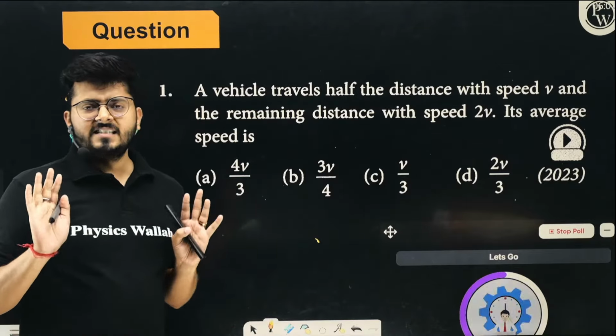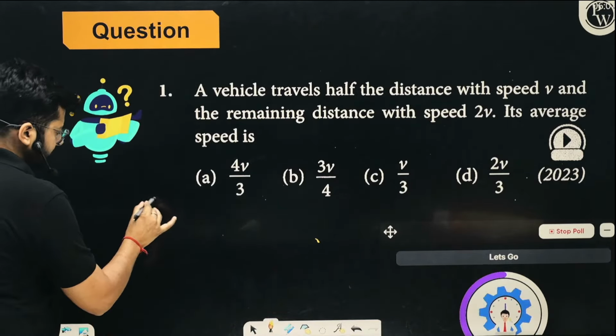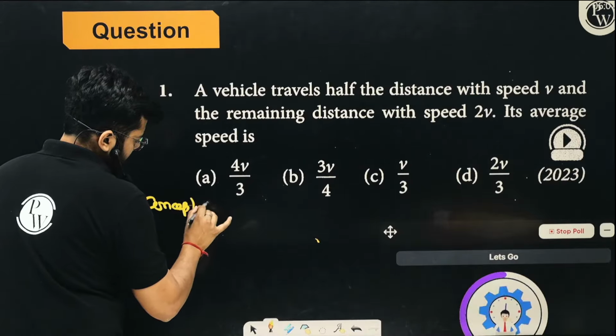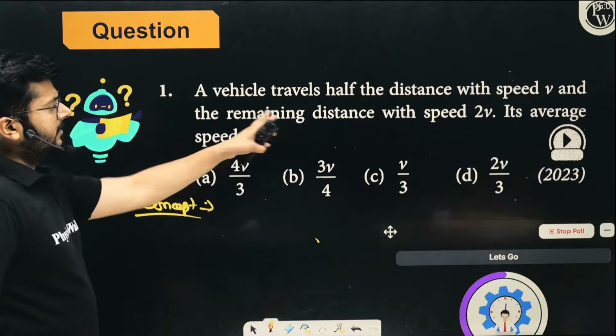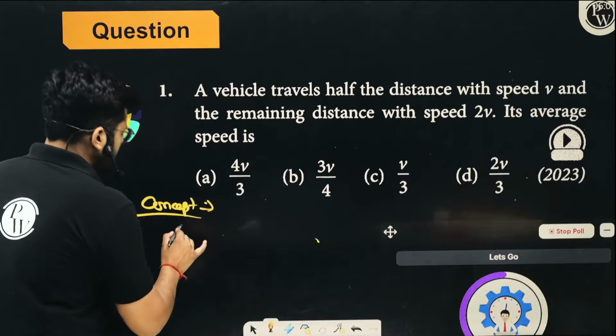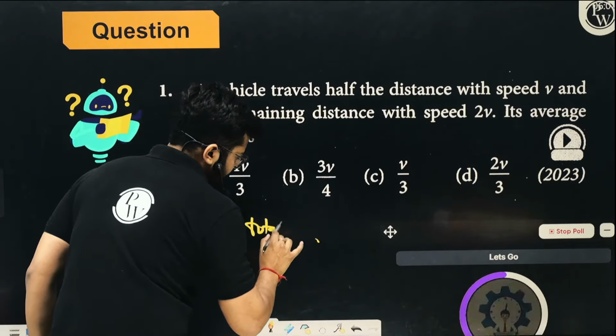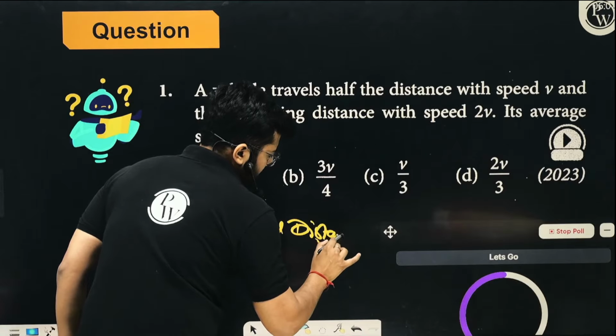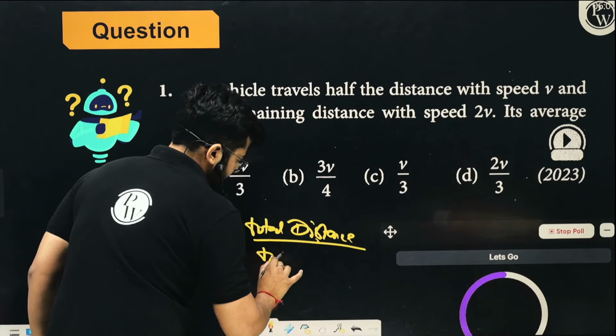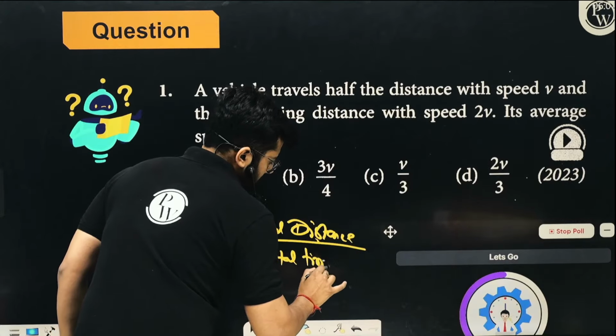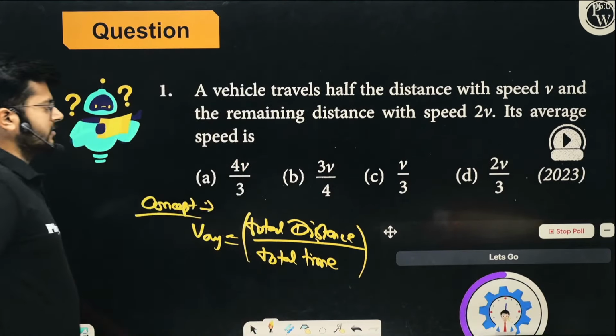The idea is very, very same. The concept of this question is how to find the average speed. So average speed is total distance upon total time. Total distance upon total time. So this is the idea.